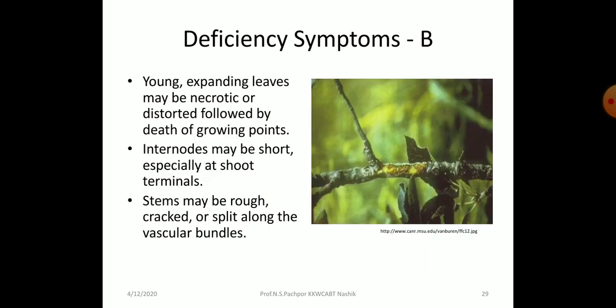Then boron. Young expanding leaves may be necrotic or distorted, followed by death of growing points. Internodes may be short, especially at shoot terminals. Stems may be rough, cracked, or split along the vascular bundles. Boron maintains the water concentration in the cell, so stems may be rough, cracked and split along the vascular bundles. These are the symptoms of boron deficiency.